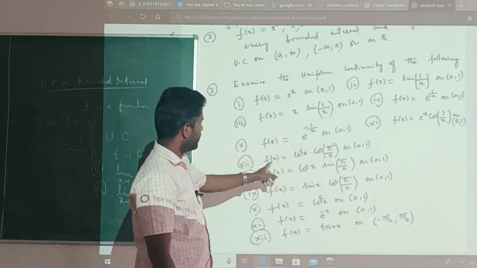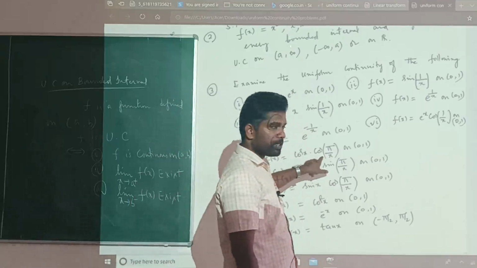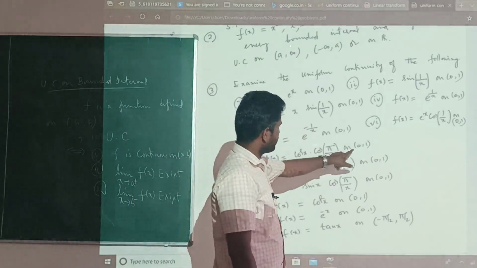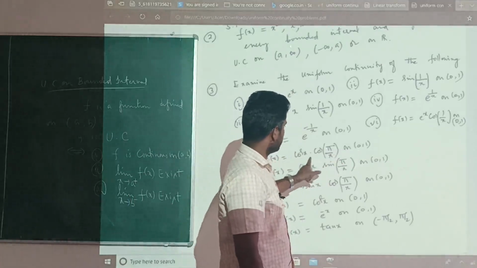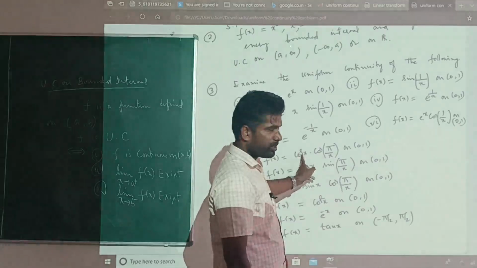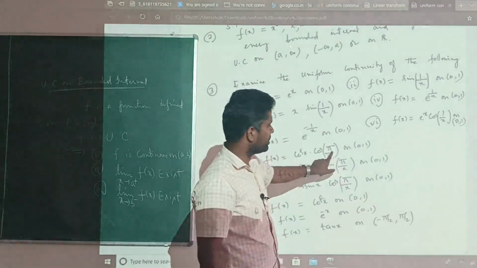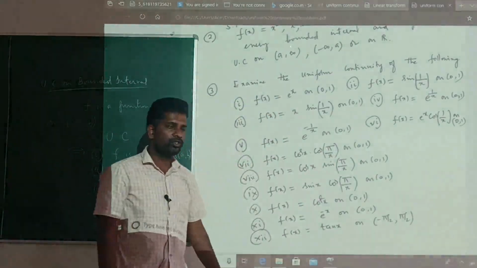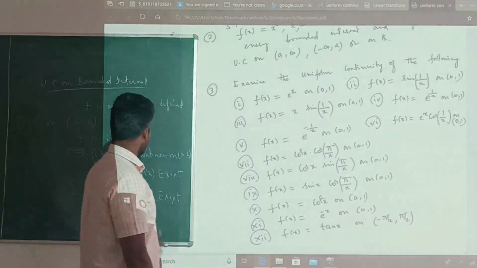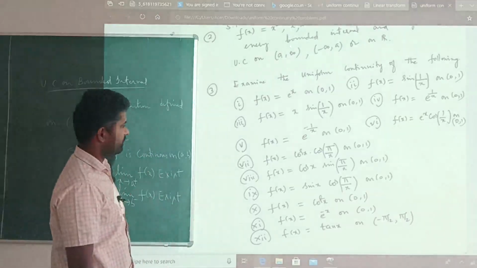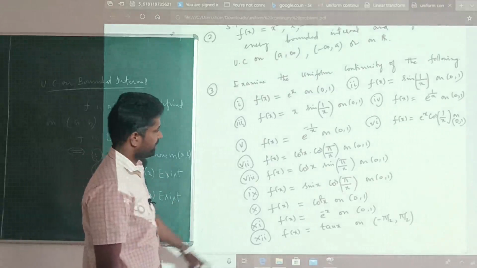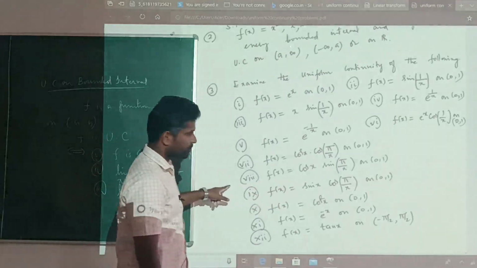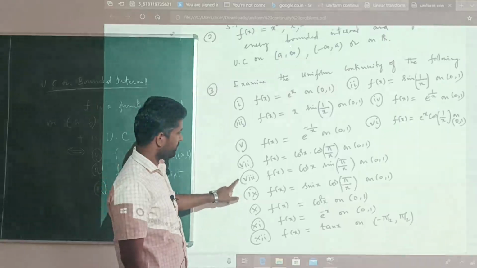How about the case for f of x is equal to cos x into cos pi by x? As x approaches 0, this is cos 0, it is 1. But cos infinity, this function is not defined. 1 into cos infinity you will get. So that function limit is not defined. The second condition will fail for this. Similarly, the second condition will fail for the 8th problem. This function is not uniformly continuous.